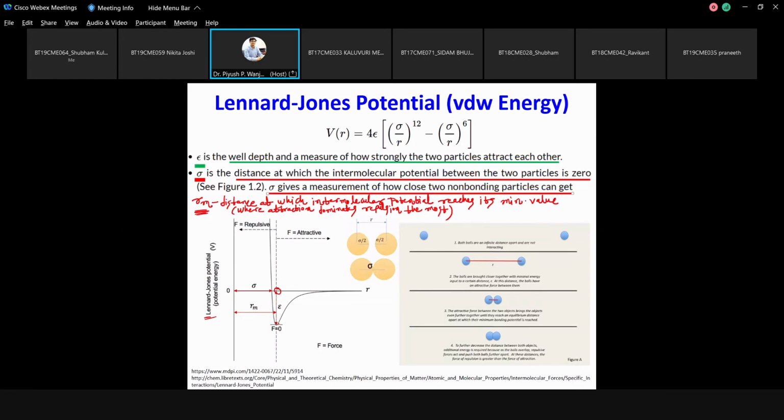Now here, sometimes things might be a little bit confusing when you are talking in terms of force, and certain times you are talking about potential energy. So here we are saying attraction is dominating repulsion the most at this position Rm. But here we are saying force is what? Force is 0. So you should consider force is not equal to potential energy. What is the relation between force and potential energy? F is equal to minus dE by dr. Okay, minus dU by dr.